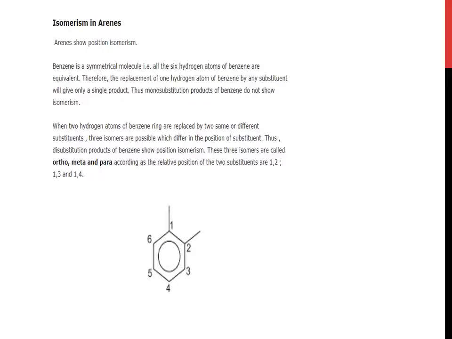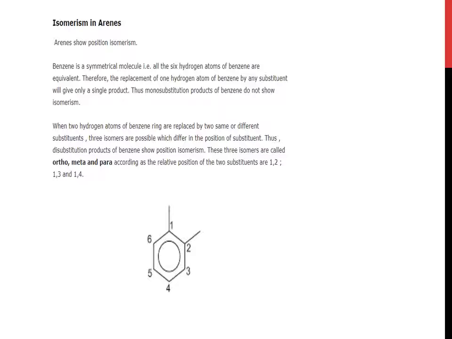Isomerism in arenes. Arenes show position isomerism. Benzene is a symmetrical molecule, that is, all the 6 hydrogen atoms of benzene are equivalent. Therefore, the replacement of one hydrogen atom of benzene by any substituent will give only a single product. Thus, monosubstitution products of benzene do not show isomerism.